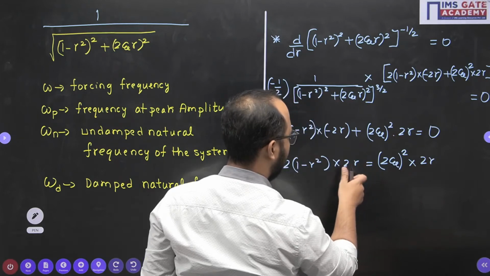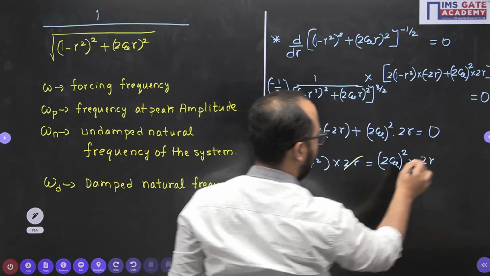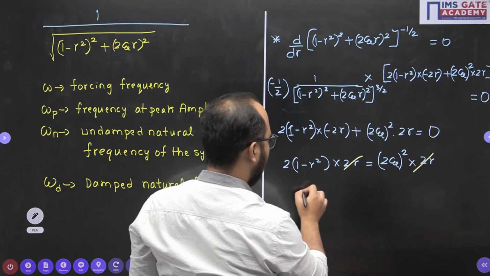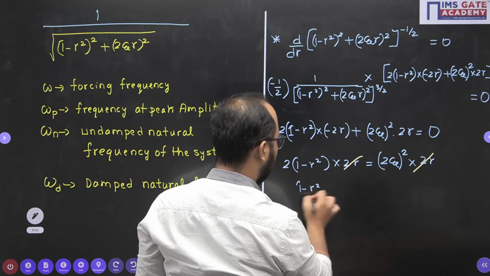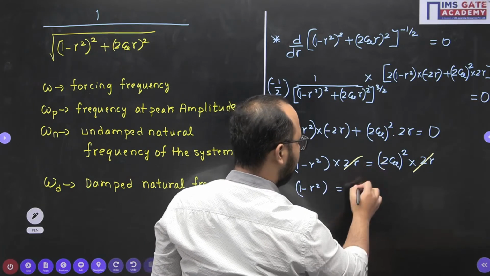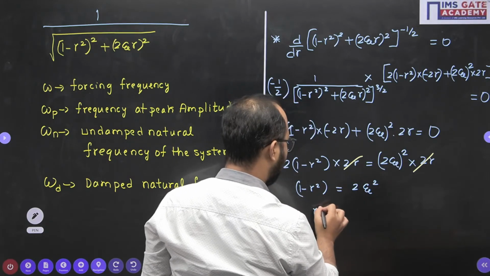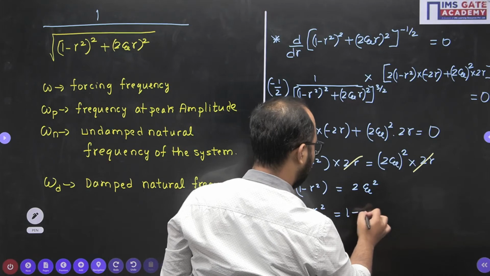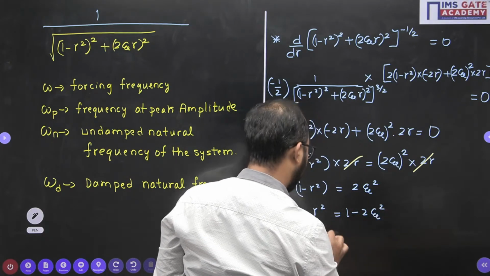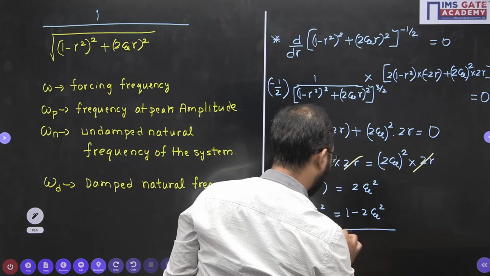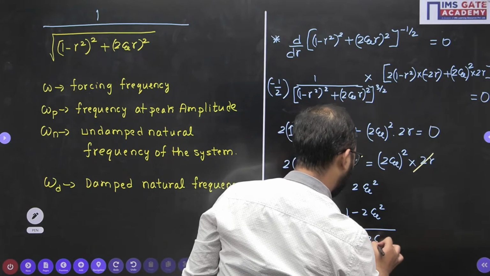Now this 2r will get cancelled out, and this 1 minus r square, so this becomes 4 but this 2 is there, so it becomes 2 psi square. So r square actually equals 1 minus 2 psi square. So r value will be under root 1 minus 2 psi square.